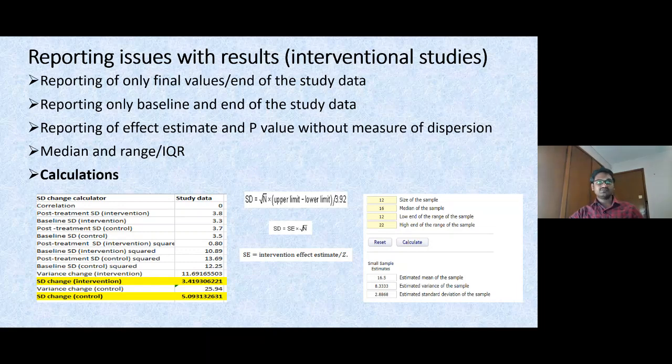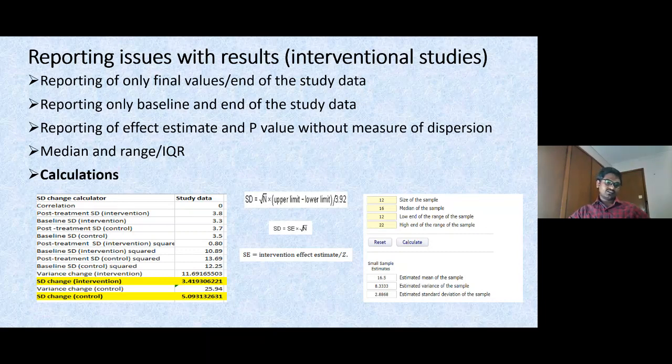If the mean is minus 1.52, that can be divided by the Z. That means the p-value you have to look up in the normal distribution table. If the p-value is 0.52, in the Z table you can go and find the corresponding value. After dividing by that value, you can get the standard error. Again, from the standard error, you can calculate the standard deviation.